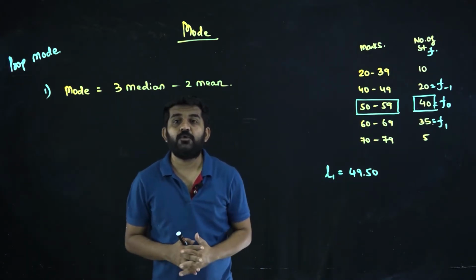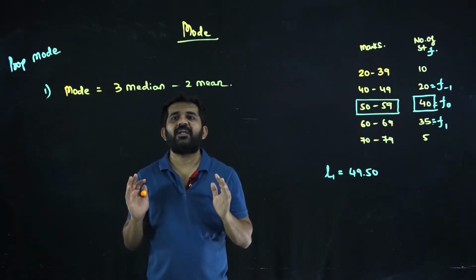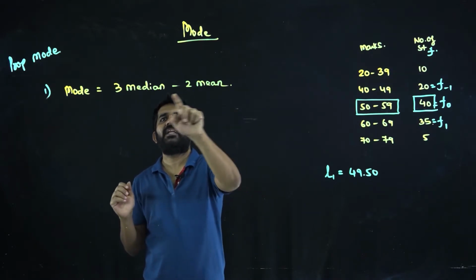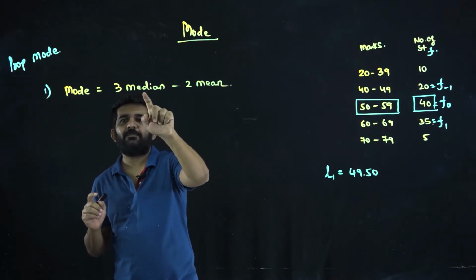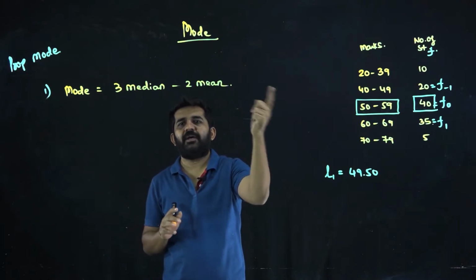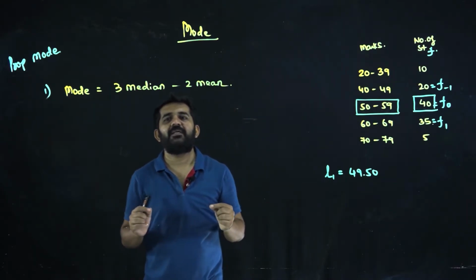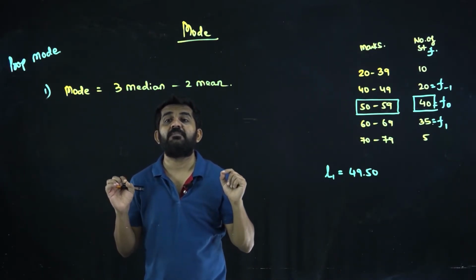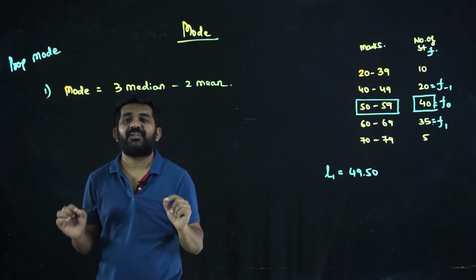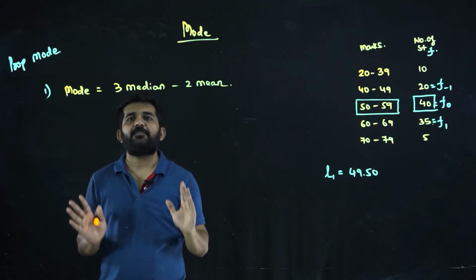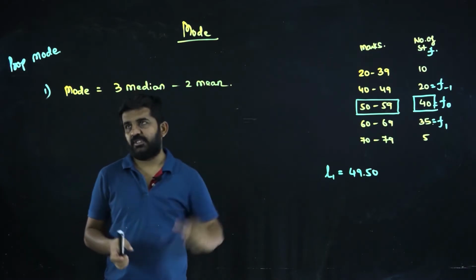This formula you can use if you are having a defined mean and median. 3 multiplied by median minus 2 multiplied by mean will be equal to approximate mode. No answer of mode is exactly correct in this manner. It is just an approximation technique, so you can use this. Number 2,